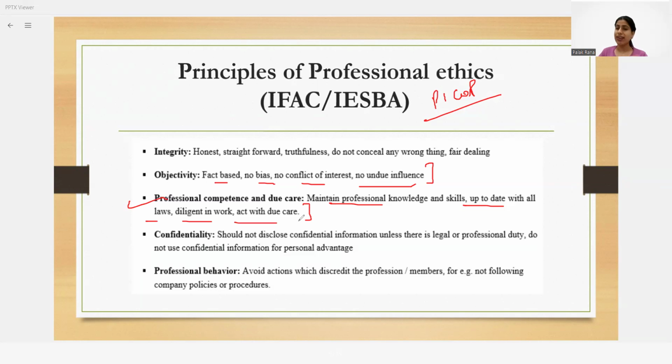It's not like I have cleared my ACCA and then I'm done. No, I have to be updated, because if I am not updated according to the recent changes, recent trends, maybe in accounting, maybe in technology, then I won't be in a position to help my clients and serve the society. And apart from that, I should work with full-fledged care. That means I can't be blind and just do my work.